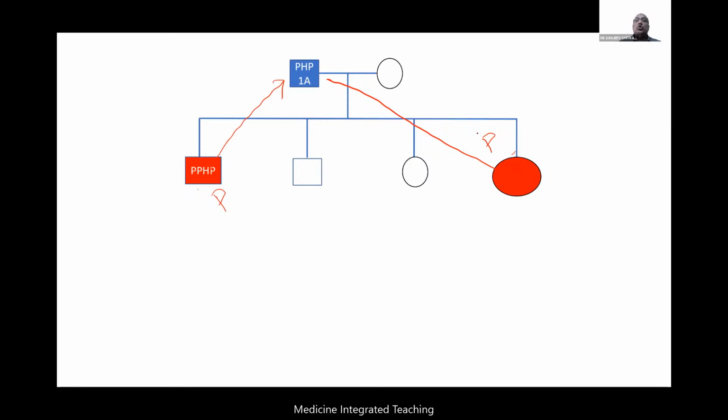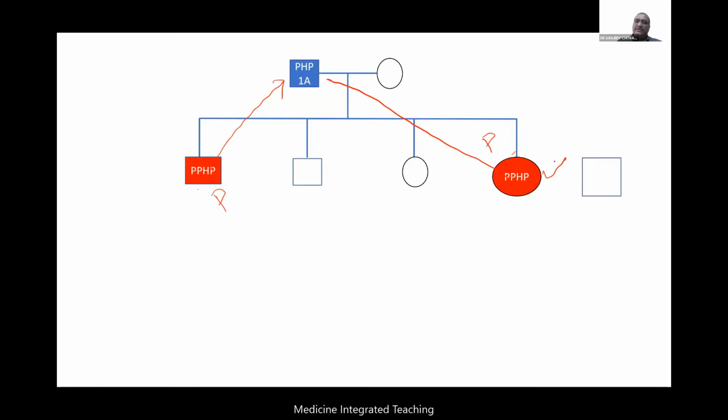They will be having pseudo-hypoparathyroidism, for a simple reason. That means, will their calcium be normal? Yes. So the importance of this is, whenever you are investigating family members, since these are genetic diseases, if you just investigate calcium and phosphate, you might end up being wrong. Why? Because you might have a parent with normal calcium and normal phosphate, but the child might be having a reduced calcium and increased phosphate. So you should be very careful here. So why is this happening? Look, the father had pseudo-hypoparathyroidism 1A and the children are having pseudo.